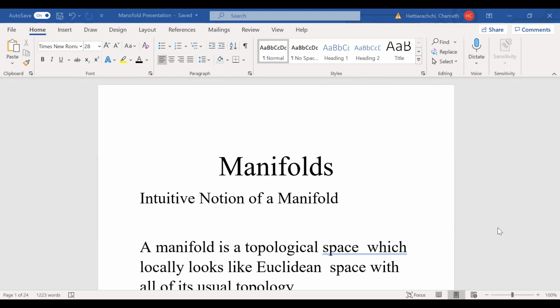So my talk is about manifolds. We are going to discuss briefly about manifolds and some of the applications. So here's an intuitive notion of a manifold. A manifold is a topological space which locally looks like Euclidean space,